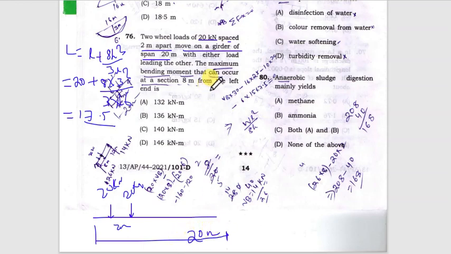That means any of the loads can lead, because here it will make no difference since both loads are the same. And it has been asked to find out the maximum bending moment at 8 meter from the left end. So we have to find the location of these loadings such that point C yields maximum bending moment, that is, what should be the position of these loadings so that we can get the maximum bending moment at point C.